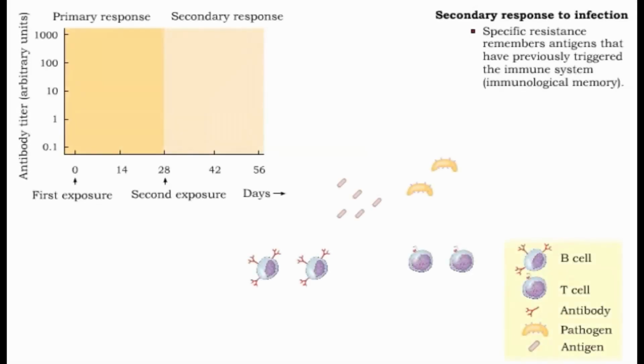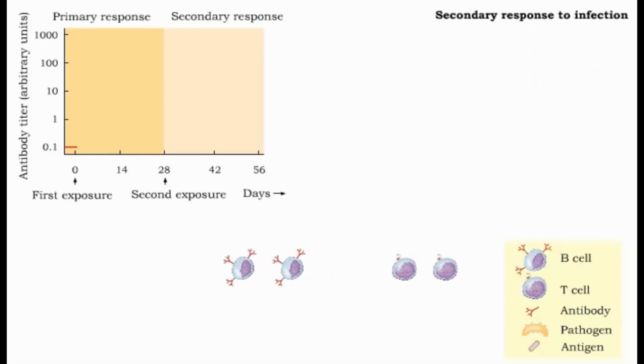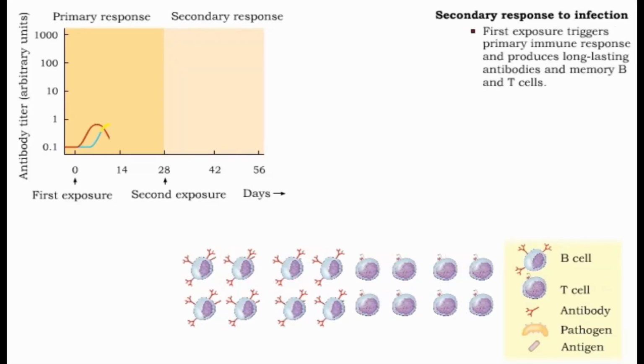Specific resistance remembers how to fight antigens that have triggered the immune response in the past. This is known as immunological memory, and for particular antigens can last for decades. Prior to the first exposure to an antigen, levels of antibodies and lymphocytes are low. While immune cells fight the first exposure, long-lasting antibodies and long-lived lymphocytes, known as memory B and T cells, are produced.